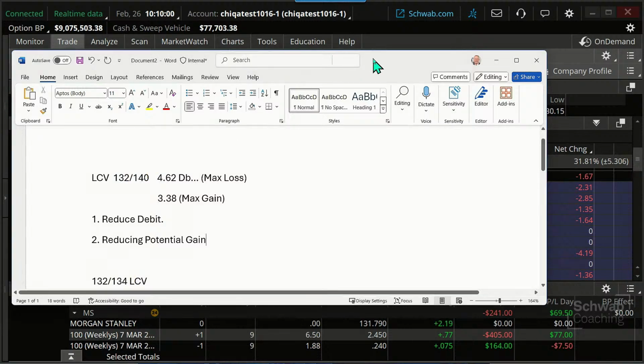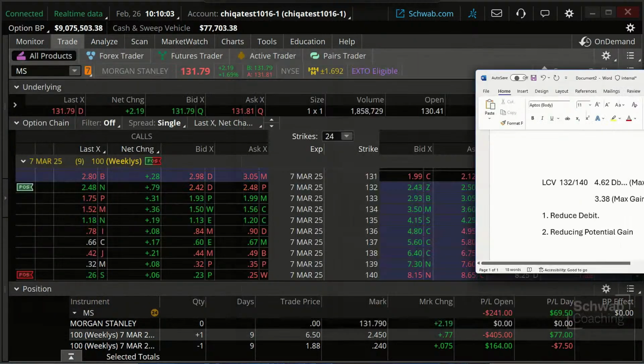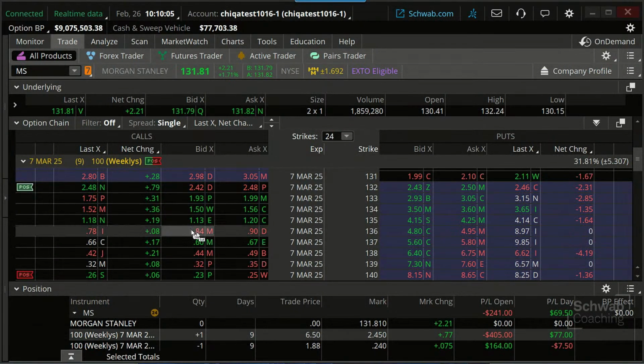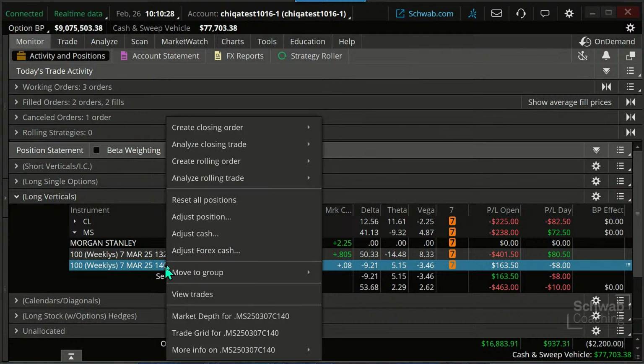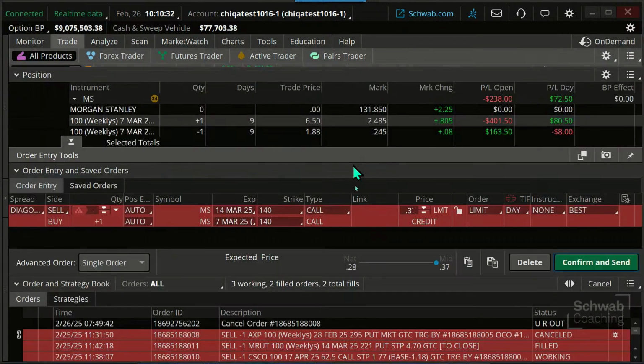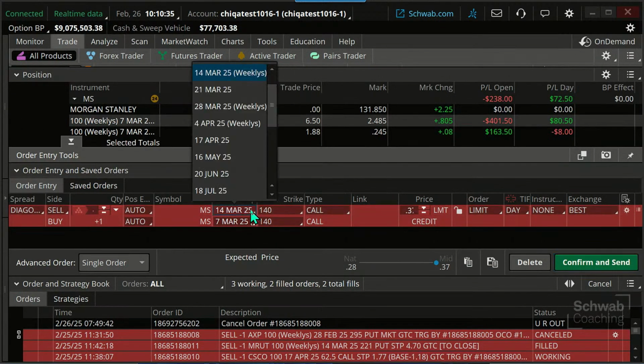So let's think of that if we were to do this. So let's look at the trade here. What I'm going to look to do is roll. Now remember, when you roll, you're not saving commissions. You still have commissions there, but I'm going to look to roll this just from a 140 to a 134. I'm going to right click, create a rolling order. I'm just going to click on that. And I'm going to keep the same month here.